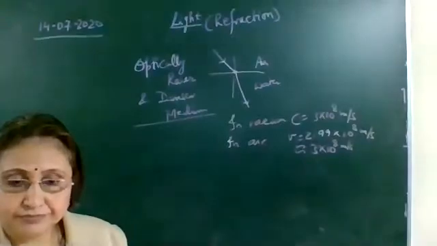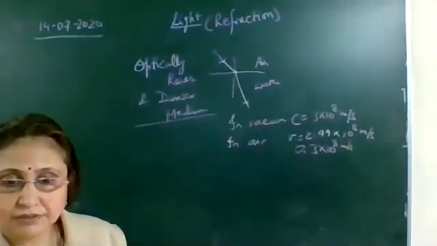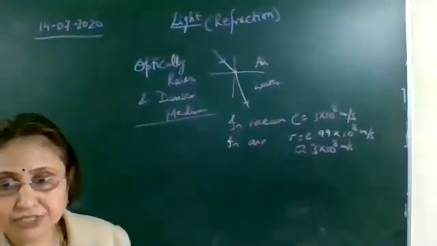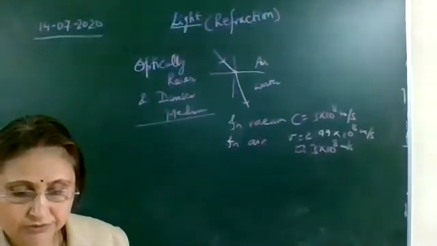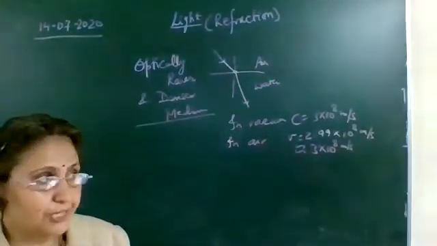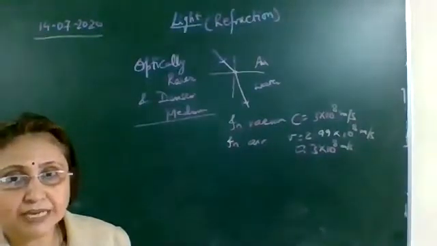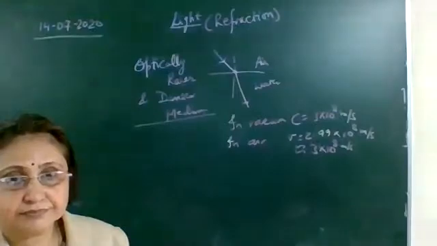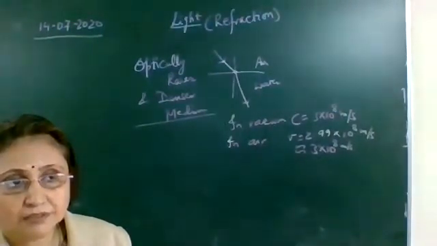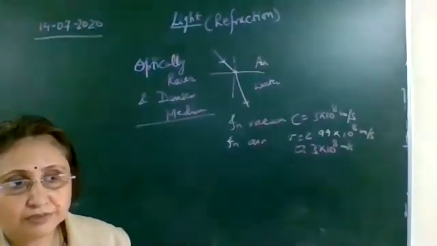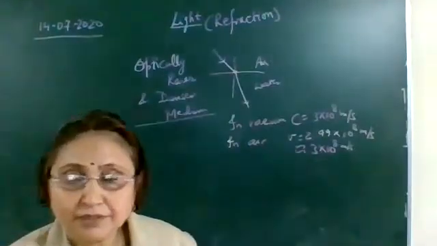Whereas the medium in which the speed of the light decreases is called as optically denser medium.